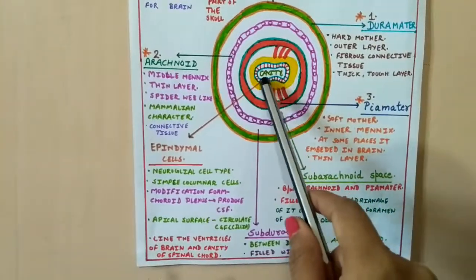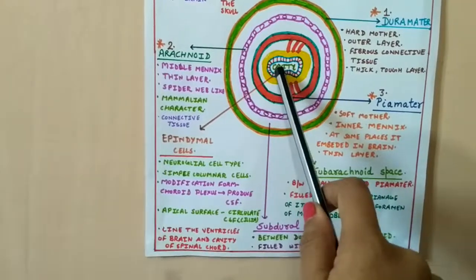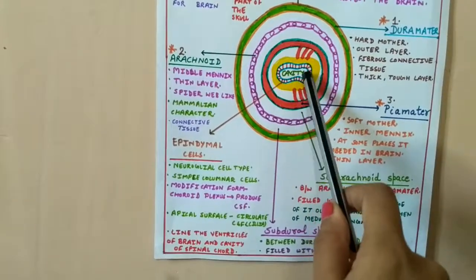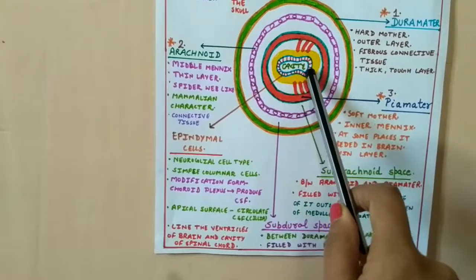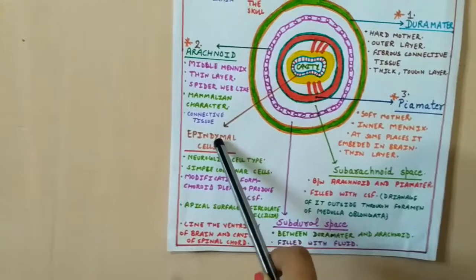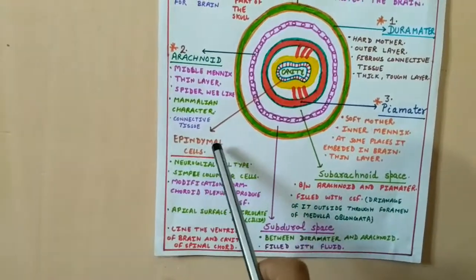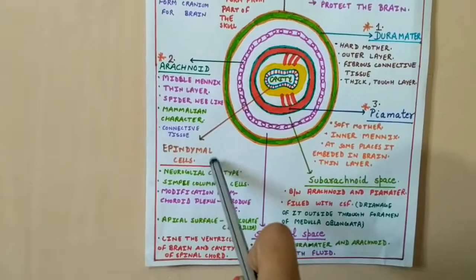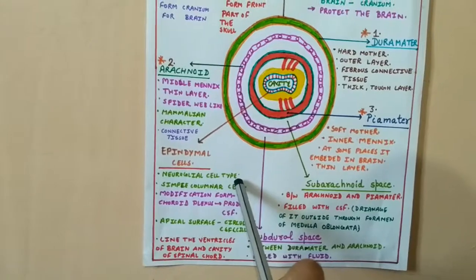Friends, you can also see, we all know that the human brain is made up of 4 ventricles. Assume that this is the ventricles of the human brain, then you can see some structure around the ventricles. This structure is known as ependymal cells. These ependymal cells are very important cells. We know that the human brain is made up of approximately 10 billion neurons, and more than 10 times that many neuroglial cells are present.